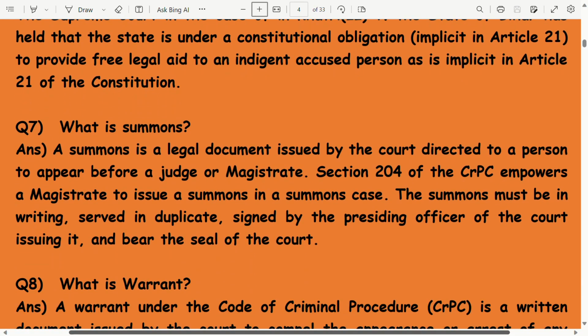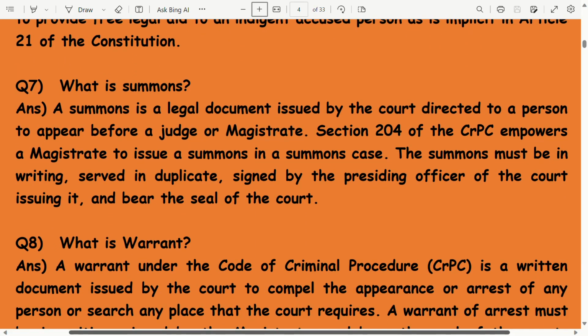Next question is, what is a summons? A summons is a legal document issued by the court directed to a person to appear before a judge or a magistrate. Section 204 of the CrPC empowers a magistrate to issue a summons in a summons case. The summons must be in writing, served in duplicate, signed by the presiding officer of the court issuing it, and bear the seal of the court.